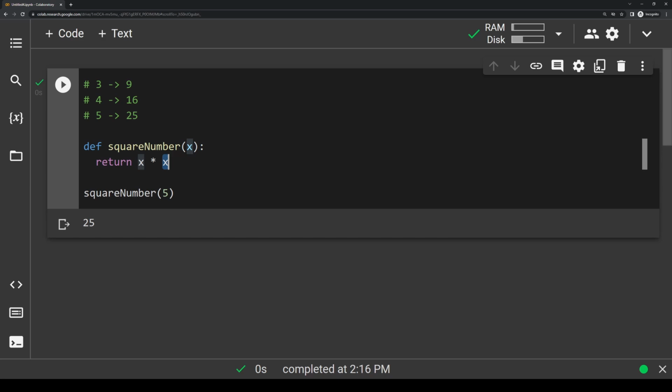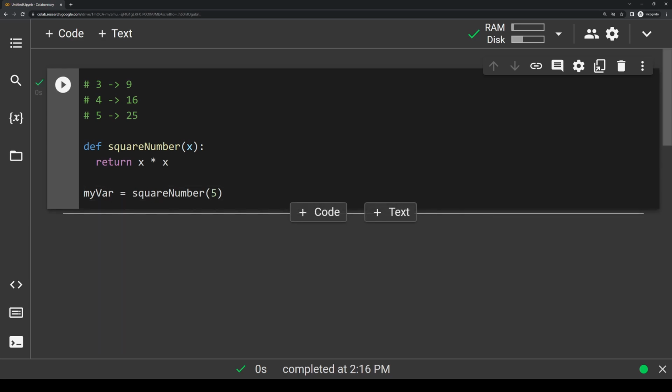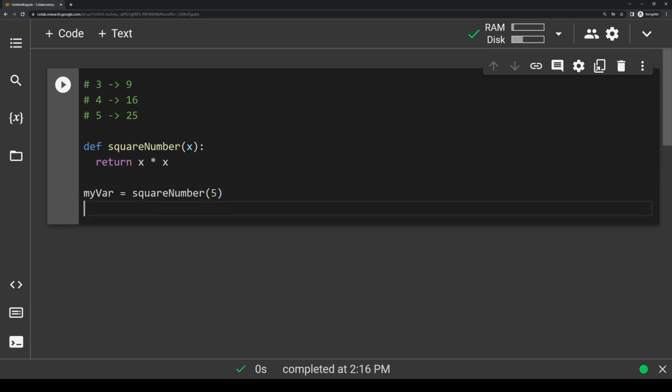So let's make a variable now so we can store this. Let's make a new one called my var, and let's set it equal to this. And then now if we do it like this, it's not going to print anything out because we're just doing a variable assignment. But now we're going to store the value 25 inside of my var. So now if we just print my var, it should print out 25.